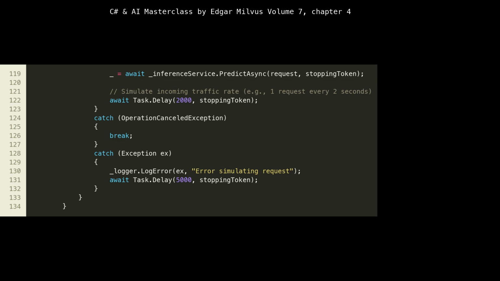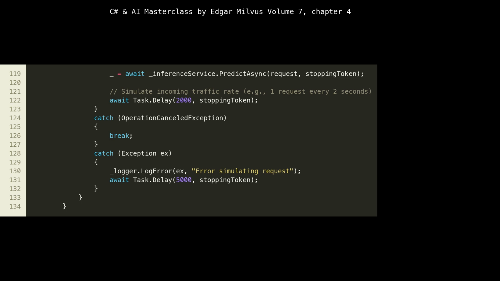Continuing in the while loop, at line 119, we make an asynchronous call to _inferenceService.PredictAsync. This simulates the actual invocation of our AI model. The _ syntax indicates that we're intentionally ignoring the return value here, as the simulator's primary job is to generate requests, not necessarily process their responses.